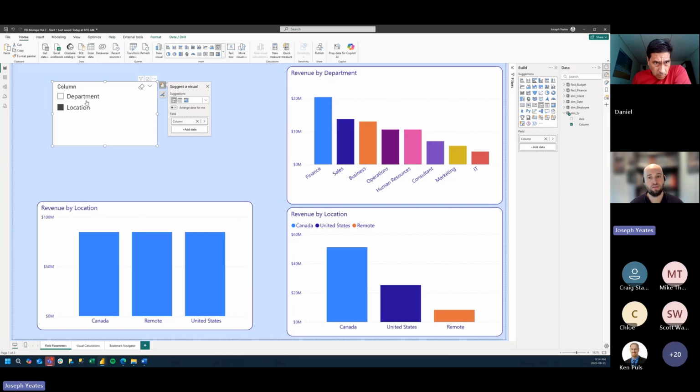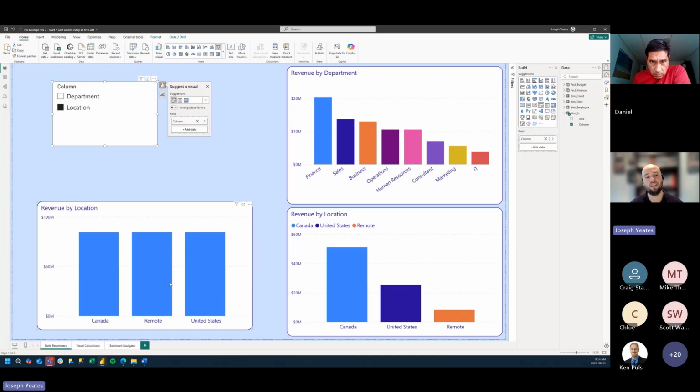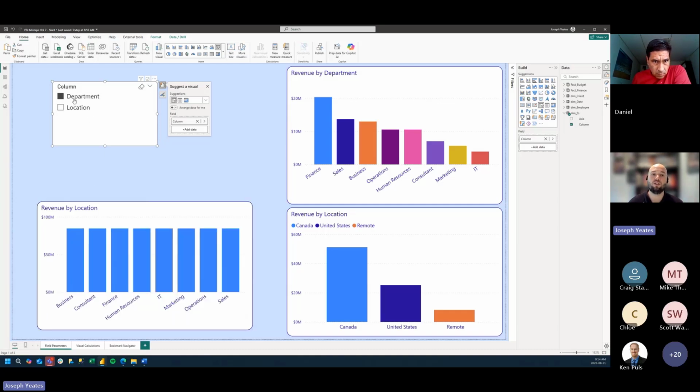So this is working to a point, but we can see that all the columns are the same size when I pick either location or department. So we do have the ability to dynamically toggle between two different fields in our data model, but our measure isn't responsive to this just yet.